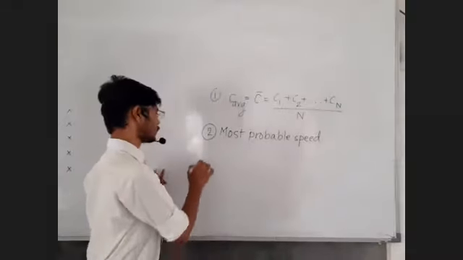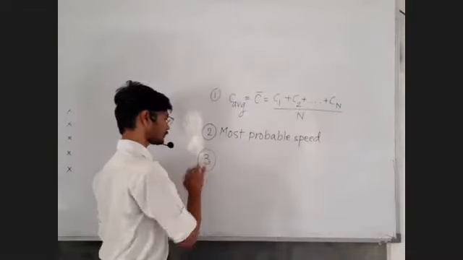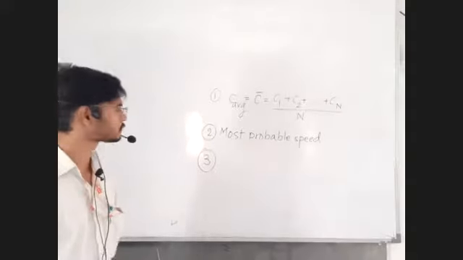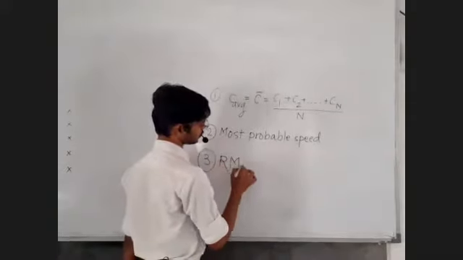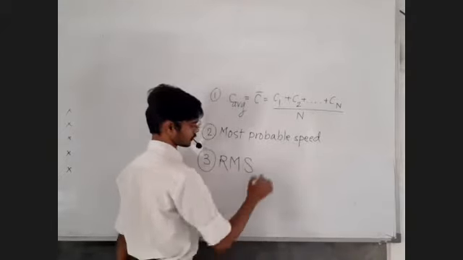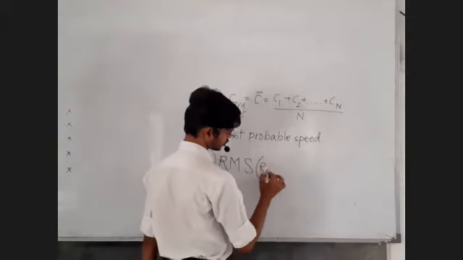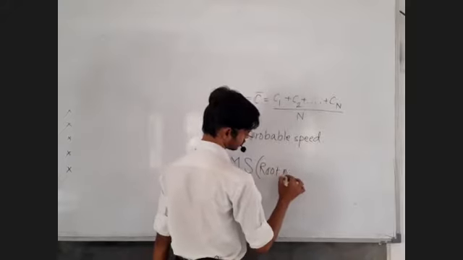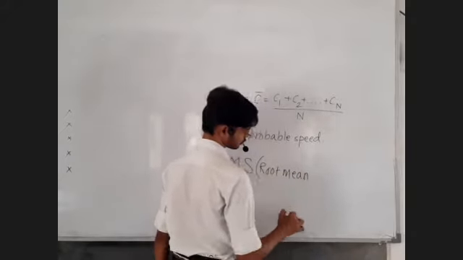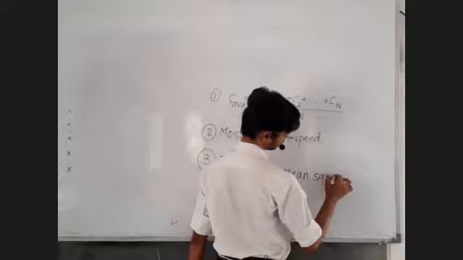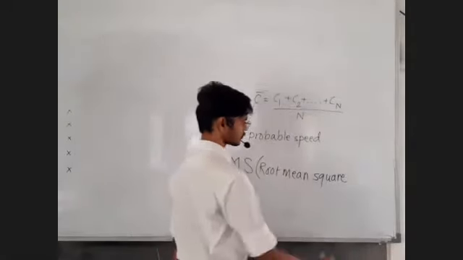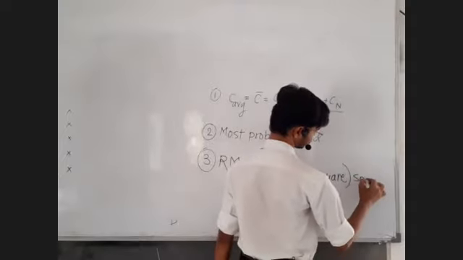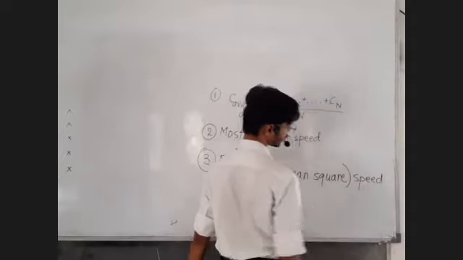Now everyone write point number 3. It is called RMS speed. Write down along with me. RMS, in the bracket write root mean square. Root mean square speed.